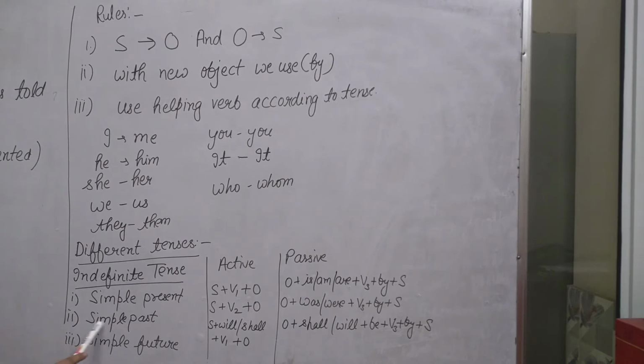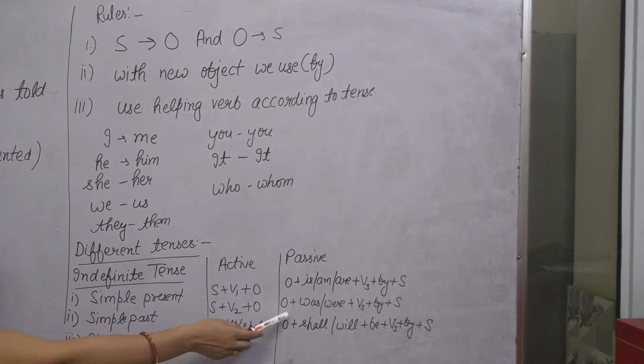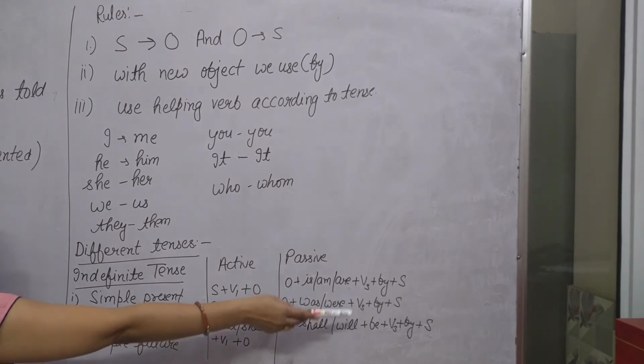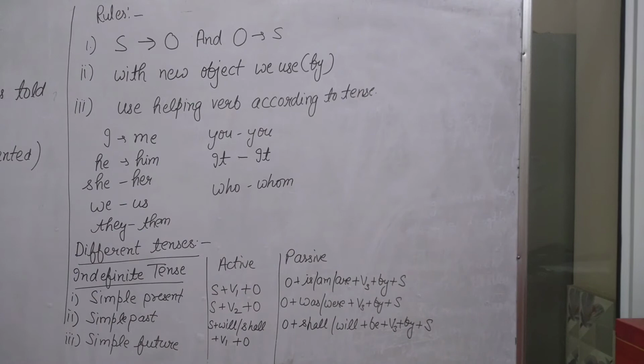And the next one is simple past tense. The identification of this tense is the verb second form. You can easily identify the tense by knowing the verb second form. In active voice, it is subject plus verb second form plus object. To change into passive voice, we use the object first. In simple past tense, we use was and were as helping verbs plus verb third form plus by plus subject. The third one is simple future tense.